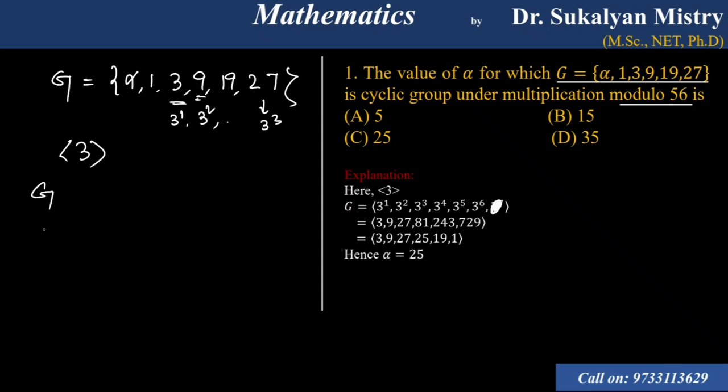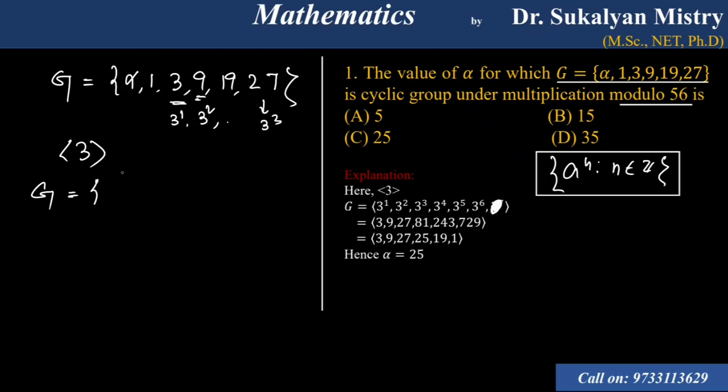Now a group G is said to be cyclic if every element of G can be expressed in the form a to the power n, where n belongs to Z. Clear? And a is called the generator of the cyclic group. So elements of G can be expressed as 3 to the power 1, 3 square, 3 cube, 3 to the power 4, 3 to the power 5, 3 to the power 6, because there are 6 elements.